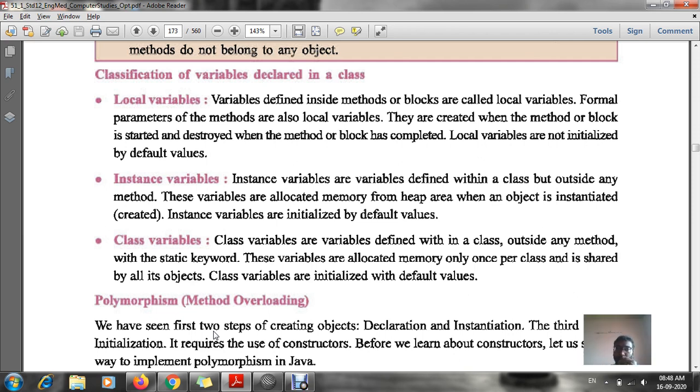Hello students, good morning. In today's topic we are going to discuss types of variables, that is, the classification of variables. In your previous examples as well as in your previous chapter, we used to say what you mean by variables.